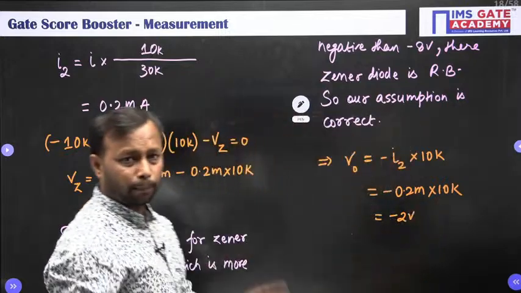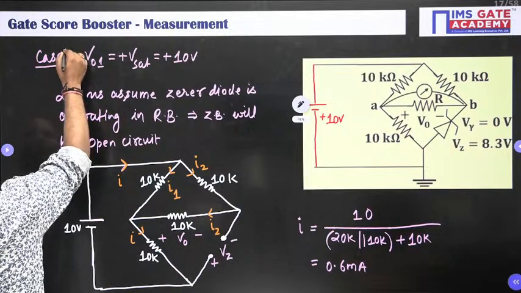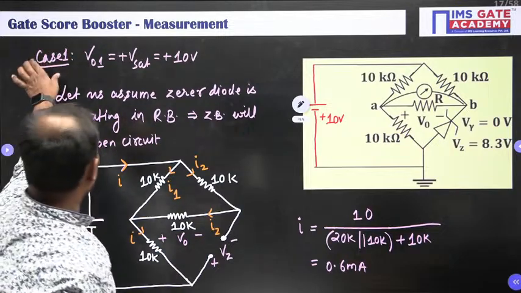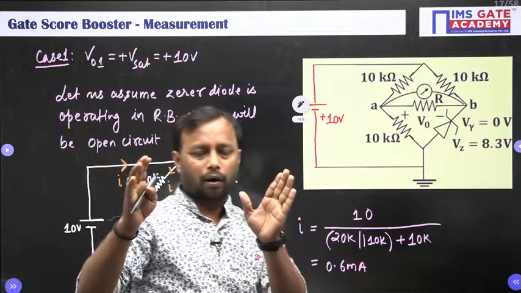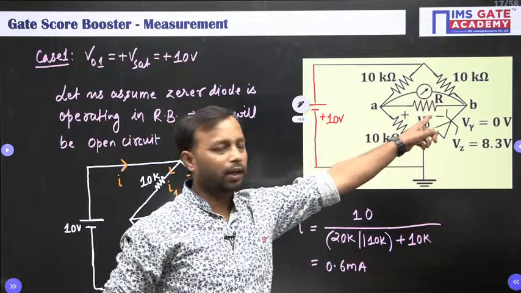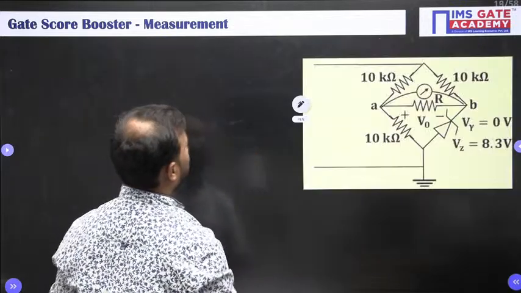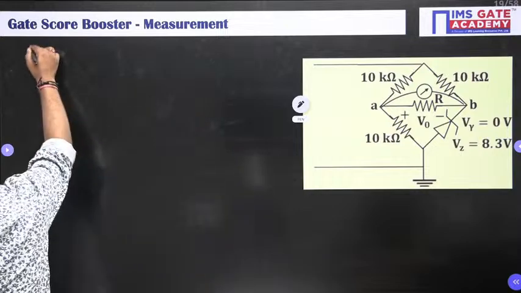So yes, for the positive half cycle, basically case 1, extremely sorry, this is case 1. So for case 1, or for the first half period, we have obtained the voltage here as minus 2 volt. Minus 2 volt.